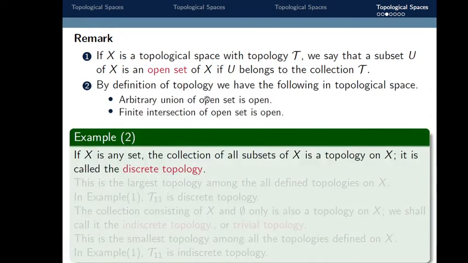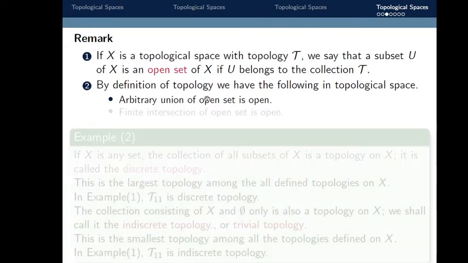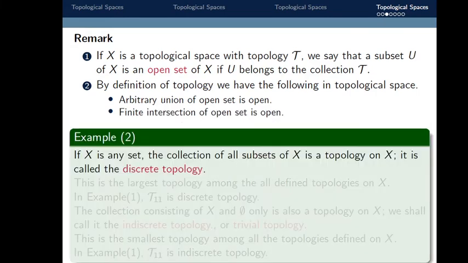By the definition of topology, we have the following in a topological space: an arbitrary union of open sets is open, and a finite intersection of open sets is open. These two results are deduced from the last two properties in the definition of topological space.